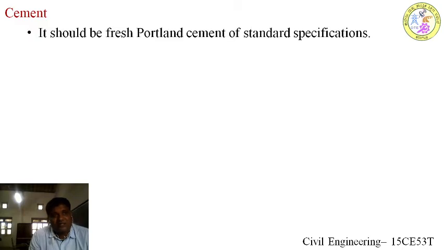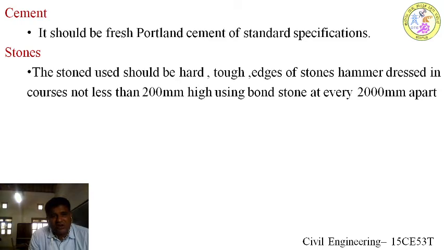The first and foremost raw material is cement. As explained earlier, it should be fresh Portland cement of standard specifications. The stones will be obtained from a quarry, brought and chiseled or hammered to the required shape, because the surface should not be uneven and the height of the stone should be 200 mm, more or less.